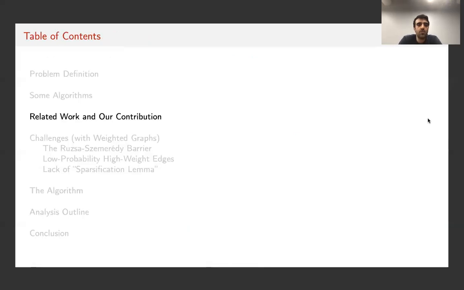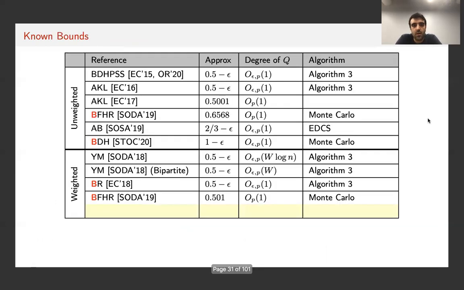So let me quickly overview the related work, the known bounds, and what is our contribution in this paper. Basically, for unweighted graphs, Blum et al. in 2015 obtained a half approximation by querying only a constant number of edges per vertex, so long as P and epsilon are constants. The approximation ratio improved over time, and now we have 1 minus epsilon approximate algorithms for this problem, again by querying only a constant number of edges per vertex, so long as epsilon and P are constants.